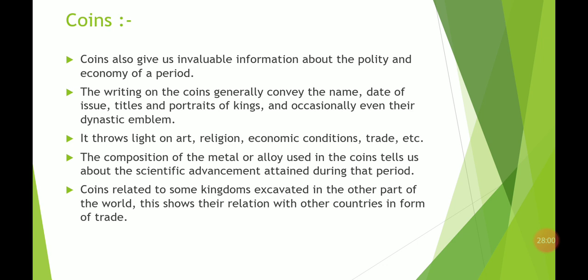It also throws light on the art, religion, economic condition, and trade. So basically what kind of art was used? Art means the technique of making the coins. Religion means the coins tell us about the religion to which they belong. And economic condition: if it is made of gold, it is more prosperous. If it is made of silver or copper or other metals, it is probably less prosperous. And as well as trade.